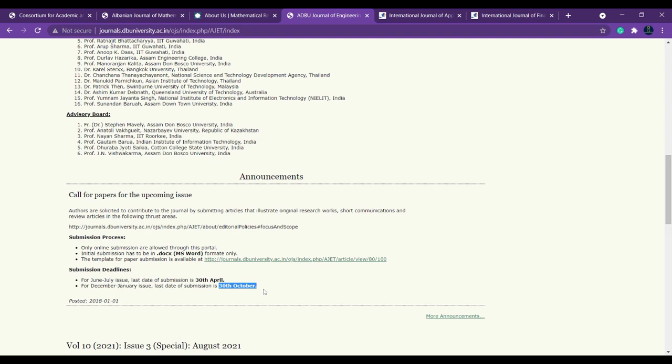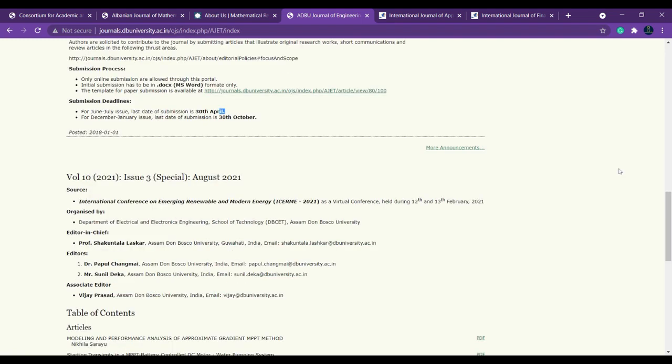So in a few journal homepages they might also have mentioned the last date of submitting, since it is not a monthly publication. If it is only twice a year, they might have told what the last date is. And whenever you submit, they will take some time, and based on the manuscript, they will reply to you.